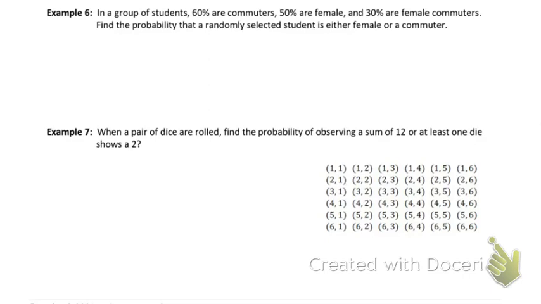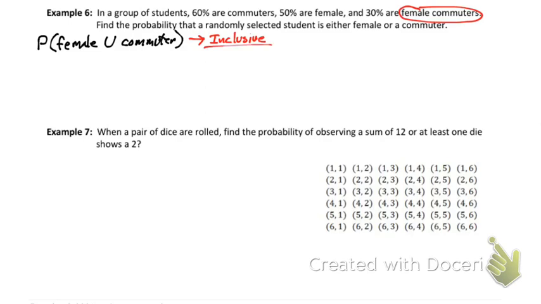So we're trying to find the probability of whether it's a female or it's a commuter. So what you're going to ask yourself is, is there overlap? Is there such a thing as a female commuter? Well, it says right in the problem that 30% are female commuters. So there is an overlap. So this is going to be inclusive. There's such a thing as a female commuter. Both things fit the category.